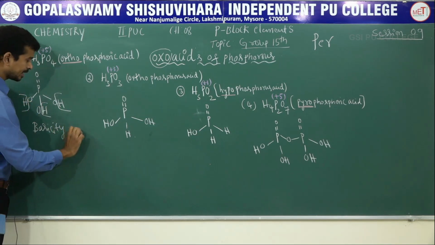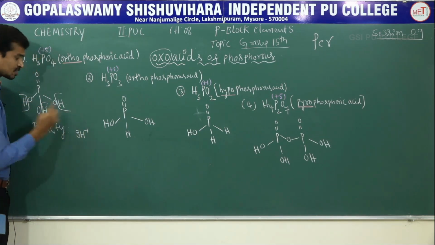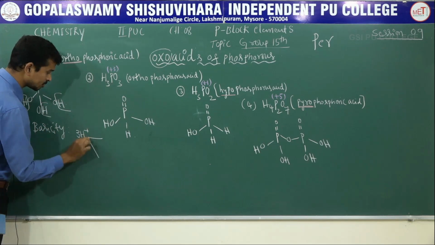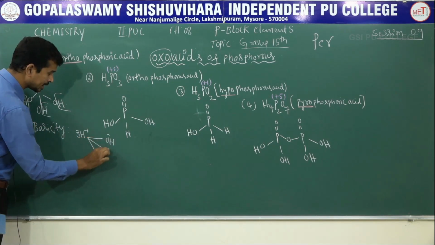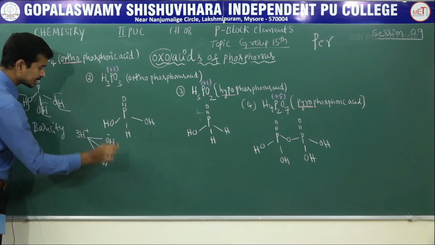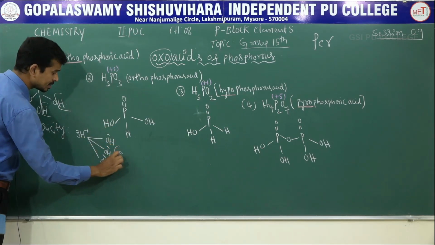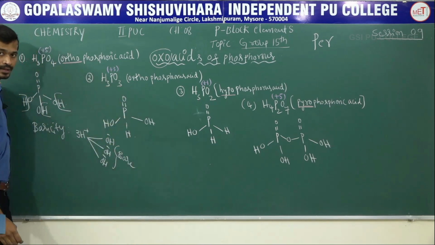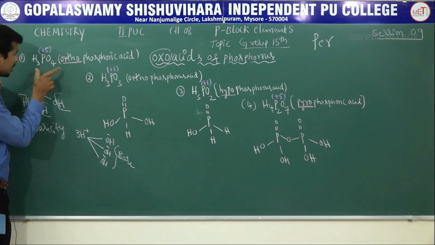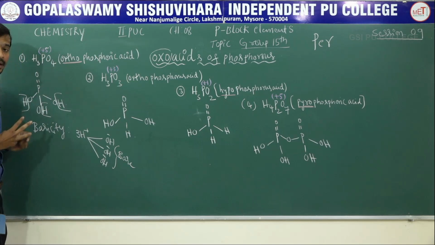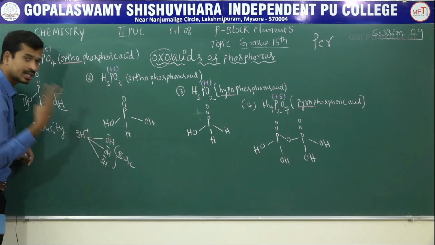It gives 3H+ ions. It gives 3H+ ions, which means its ability to neutralize 3OH- ions, correct? It can neutralize 3OH- ions. This OH- ion is in the base. One phosphoric acid molecule has the ability to neutralize how many base units? 3.